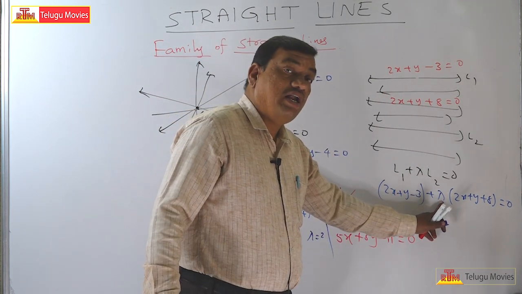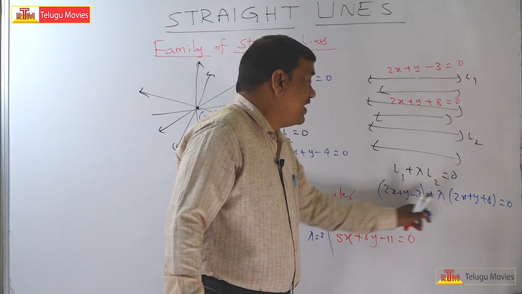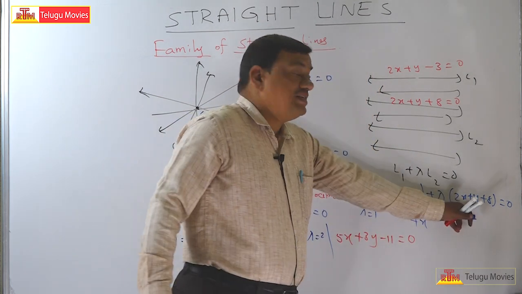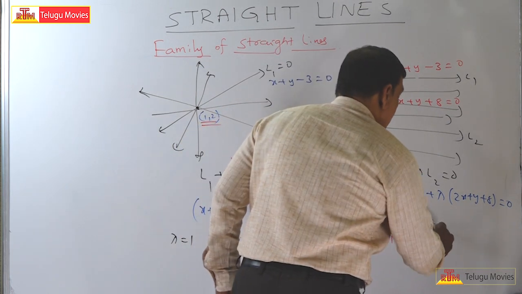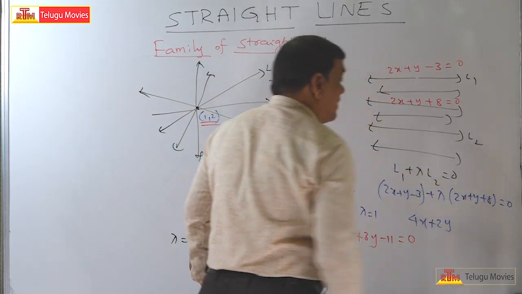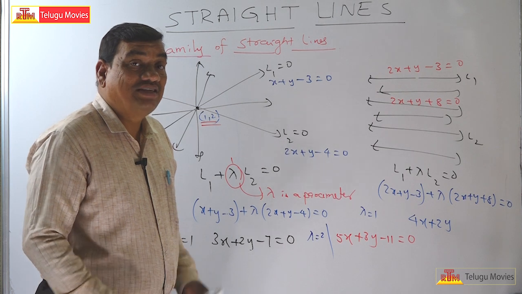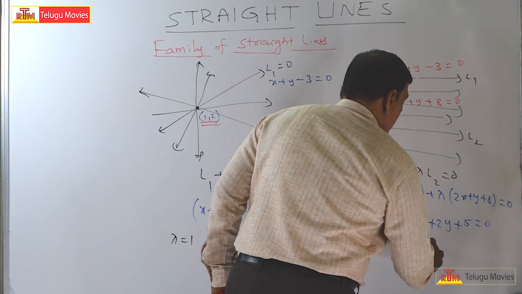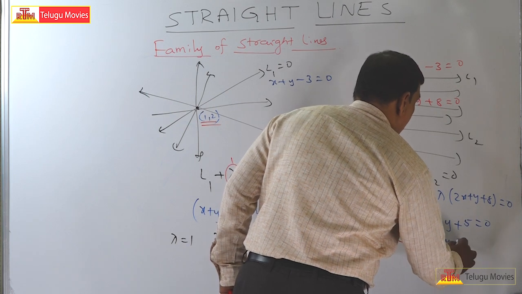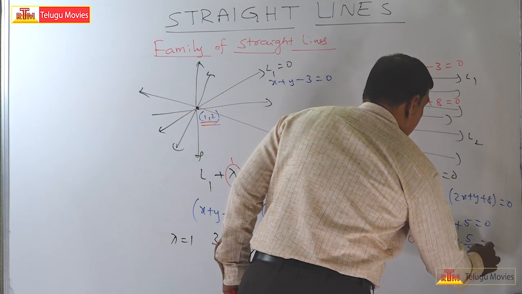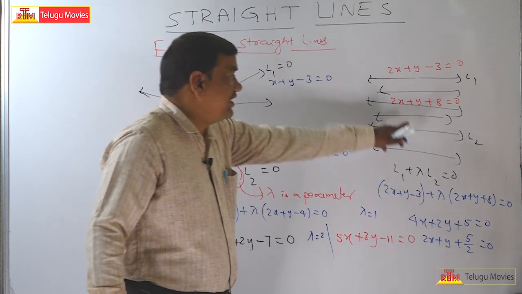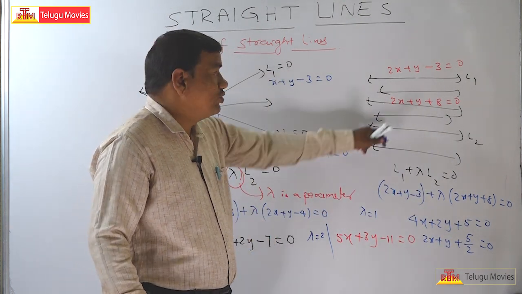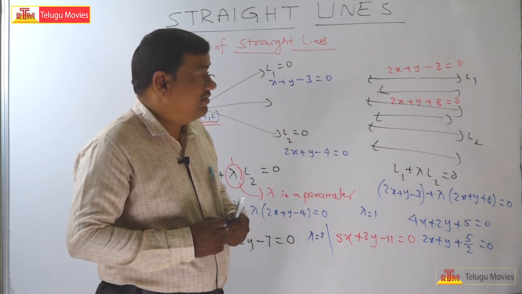So for example, if you take lambda is equal to 1 and substitute here, 2x plus 2x is 4x, y plus y is 2y, minus 3 plus 8 is plus 5, is equal to 0. So you divide by 2, and you get 2x plus y plus 5 by 2 is equal to 0. Again 2x plus y is the equation of a line belonging to this family. Okay now, very very easy concept.